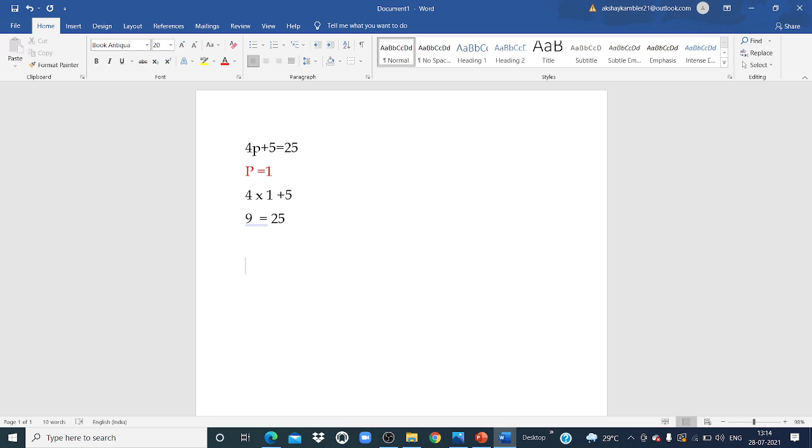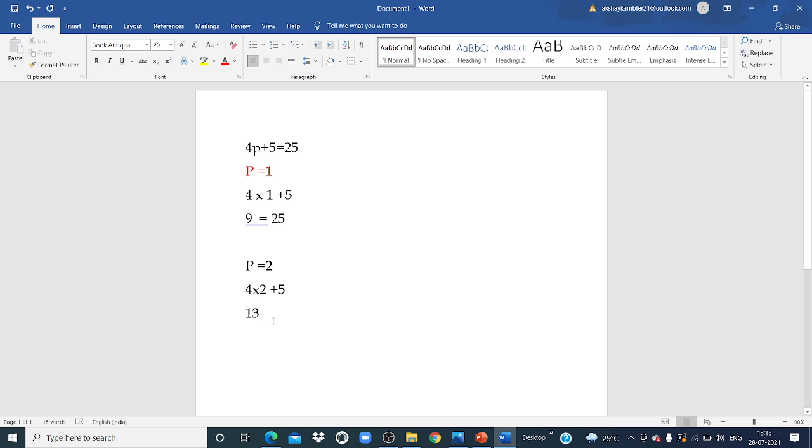Let's see. We'll take a different value of p. P is equal to 2. So what will be the answer? 4 into 2 plus 5. So what will the answer be? 4 into 2, 8. 8 plus 5? Very good, 13. So again my LHS is not equal to RHS.